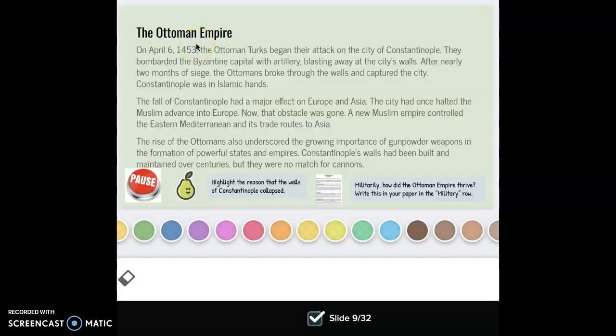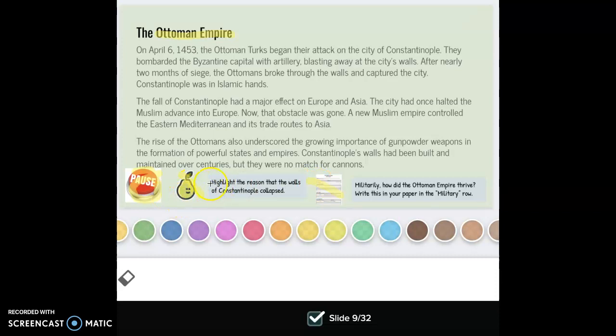So this lesson discusses 3 different empires, and we're going to start with the Ottoman Empire. This is going to be the first introduction slide here. Again, I'm going to look to see the pause button, and I'm going to look to see if I'm doing the Pear Deck and or the notes. In this case, it looks like I'm going to do both. So again, I want to look at the questions first.